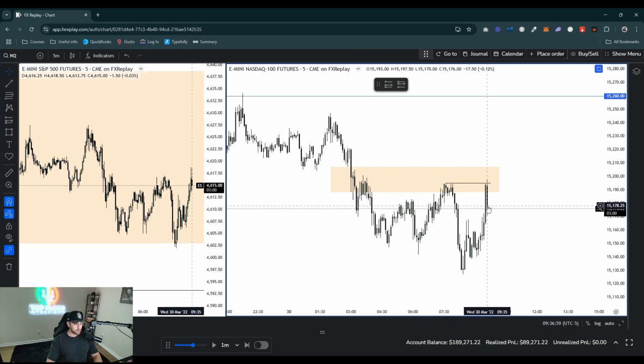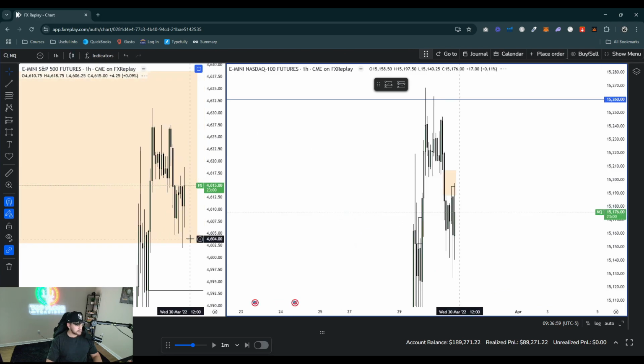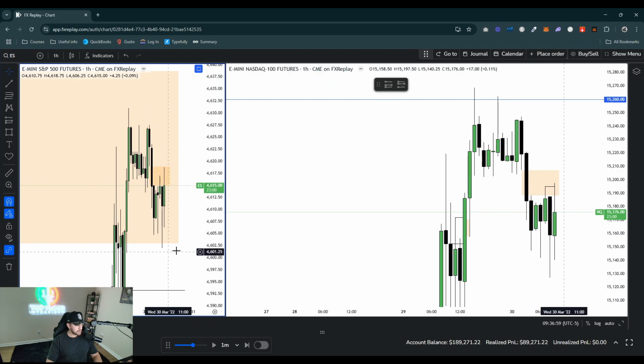All right, so I like always waiting 15, 30 minutes, letting that opening range actually form, and then trying to find my trade idea. So you can see here, we retapped the 1 hour fair value gap here. Also, I think we had one on ES, right? Yeah, we have one on ES as well. 1 hour fair value gap right here.